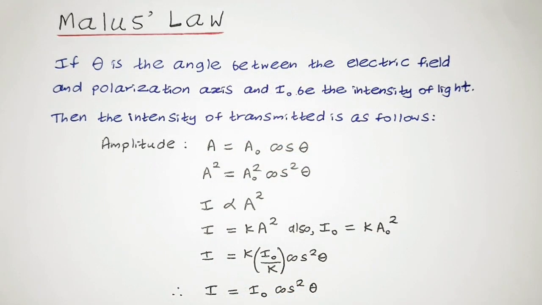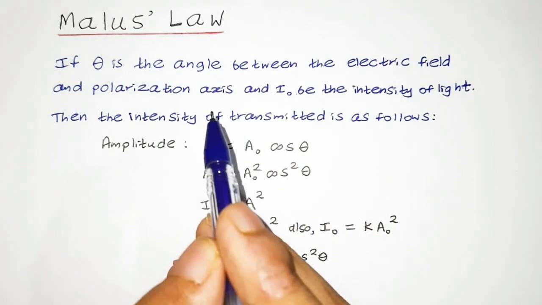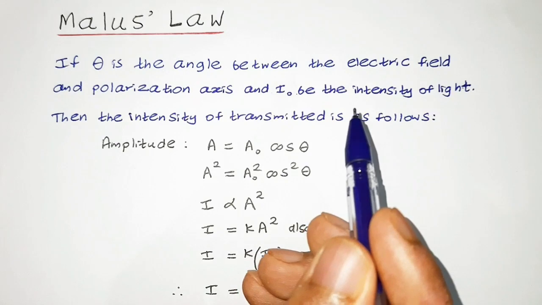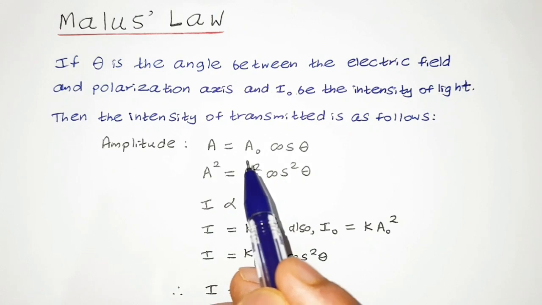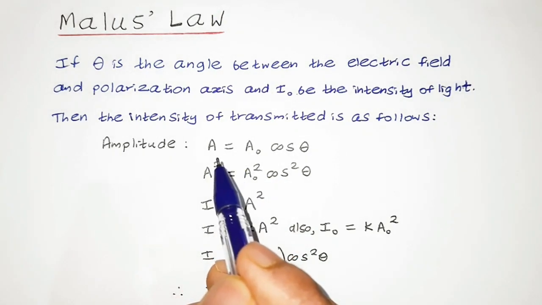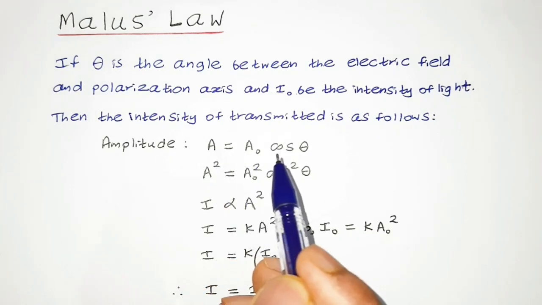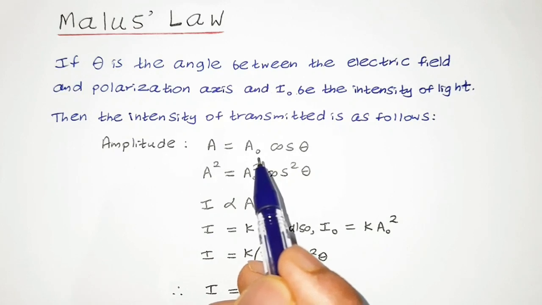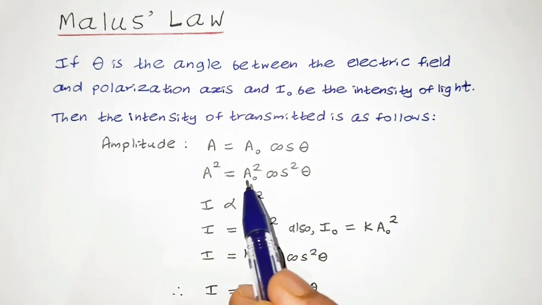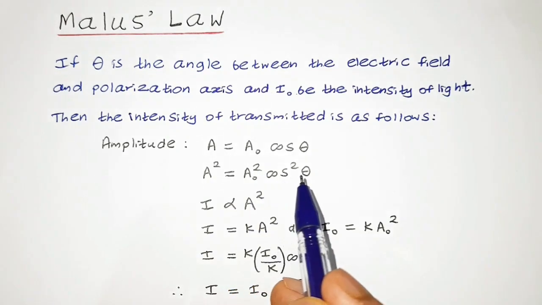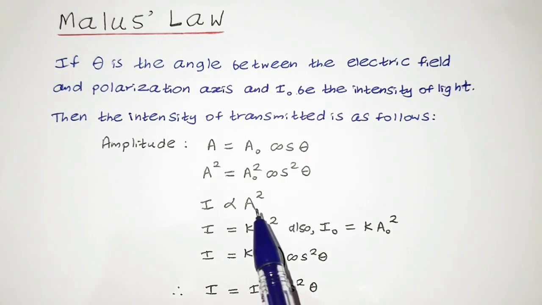Here we have Malus's law. It states that if theta is the angle between the electric field and the polarization axis and I naught is the intensity of light, then the intensity of the transmitted light can be denoted in the following manner. The amplitude is denoted by the term A, and at a particular time we can see that the amplitude is equal to A naught times cos theta. If we square both, we can observe that A squared is equal to A naught squared times cos squared theta.